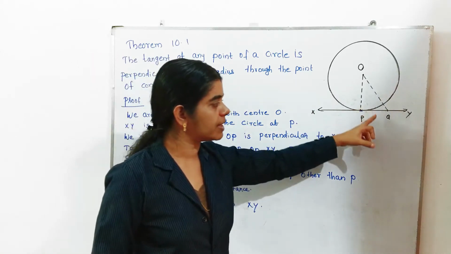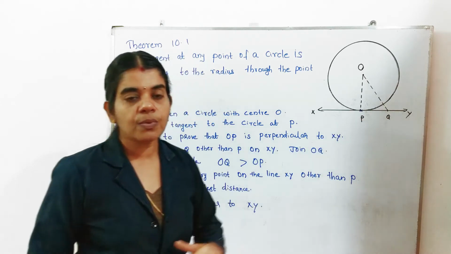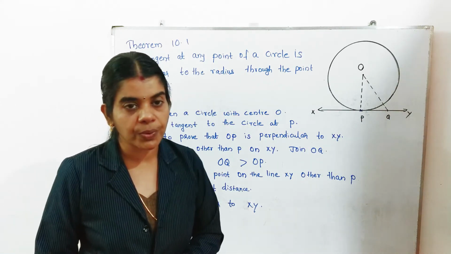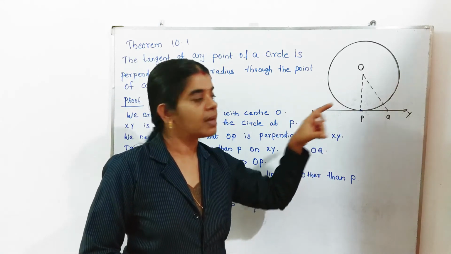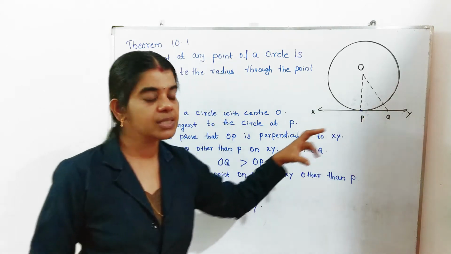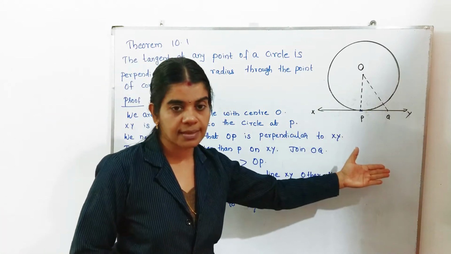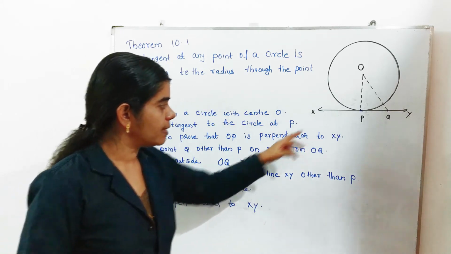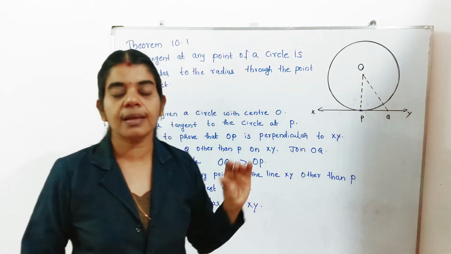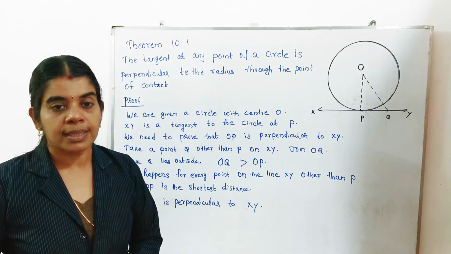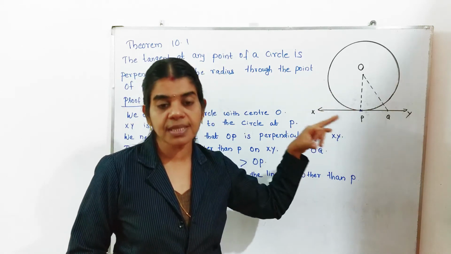So we take a point outside of the circle, mark it as Q, and join OQ. What can we say about OP and OQ? We already know that P is on the circle and Q is outside the circle. Surely, because Q is outside the circle, OQ is greater than OP. Then we take any other point R. If you join OR, that will also be greater than OP. Then we can conclude that OP is the shortest distance.